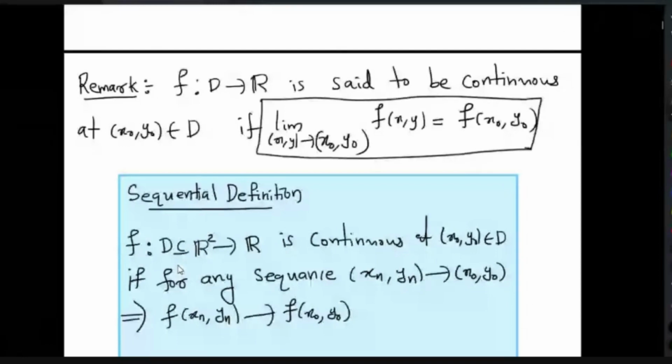Here you consider a function f from D, a subset of R2, to R, and (x0, y0) is a point in D. We say f is continuous at (x0, y0) if for any sequence (xn, yn) converging to (x0, y0), f(xn, yn) converges to f(x0, y0). Then we say it is continuous on the domain if it is continuous at every point in the domain. This is the sequential definition.